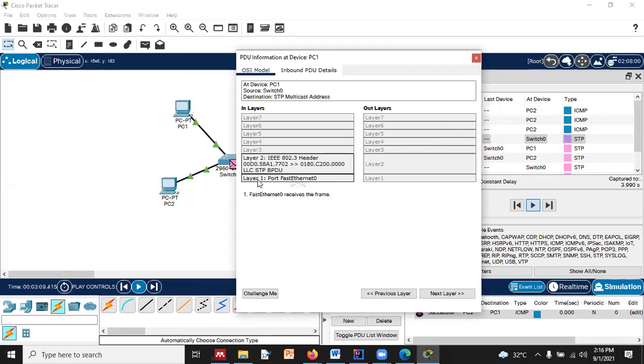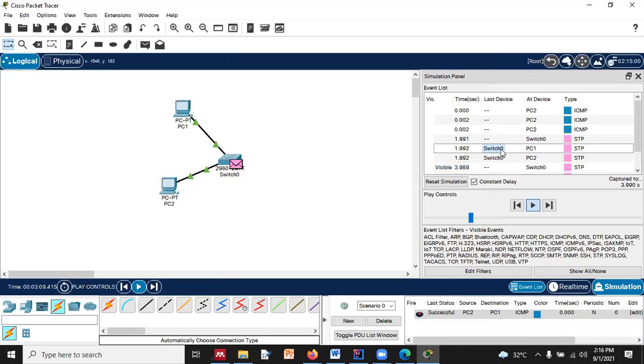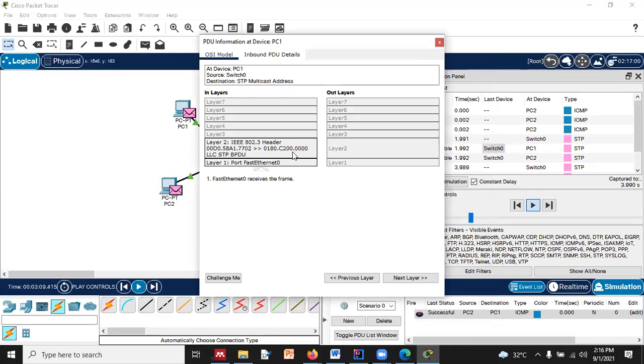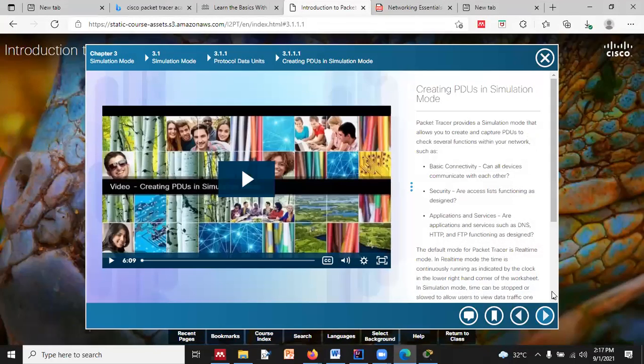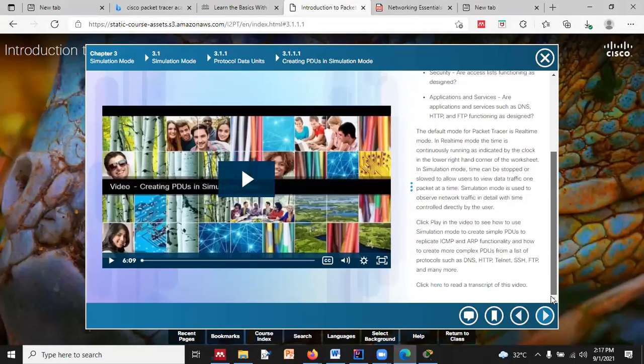If it is a hub, then only layer 1 will be active over here, right? So you can see over here that it is also demonstrating the ISO OSI model, right? When we click over here, you will see that, right? So one by one we will come to know. You just have to pay attention and stay with me.